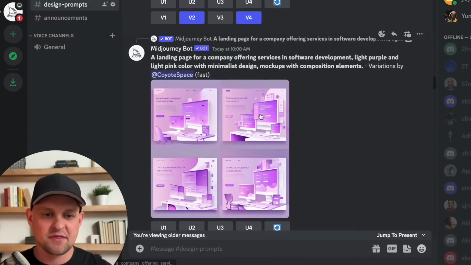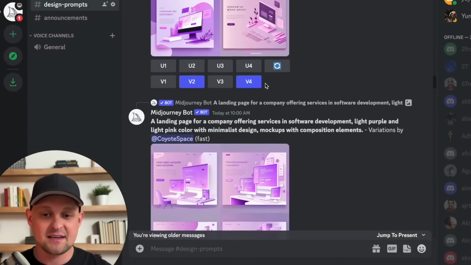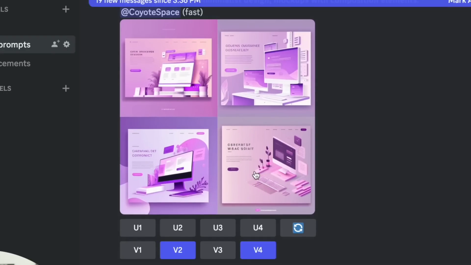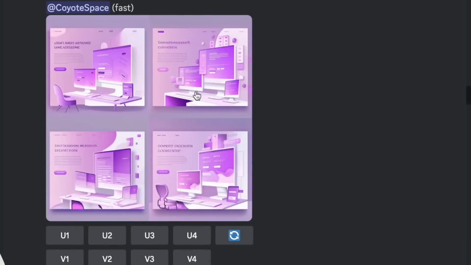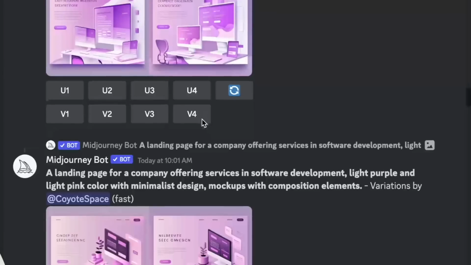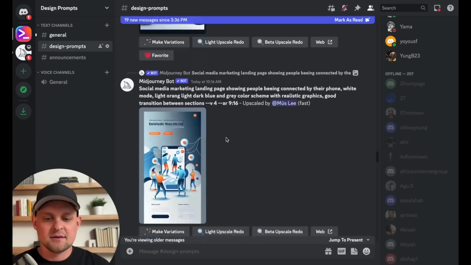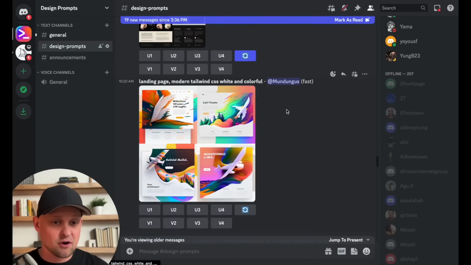You can see here what they're doing is they're selecting, for example, saying, I want variations of the second and the fourth option here, and then it's going to give you more variations of just that one design. And again, it does this almost instantly. Coming down, we're adding a couple different variations. All right, so let's keep scrolling and see what we can find. There are so many of these.